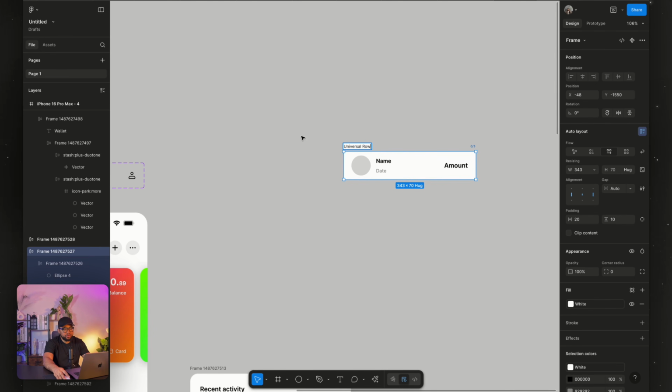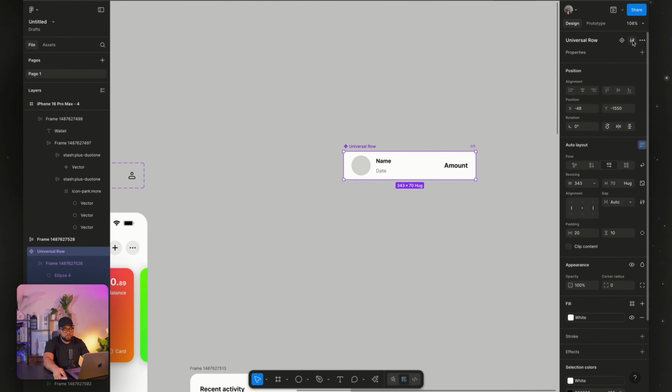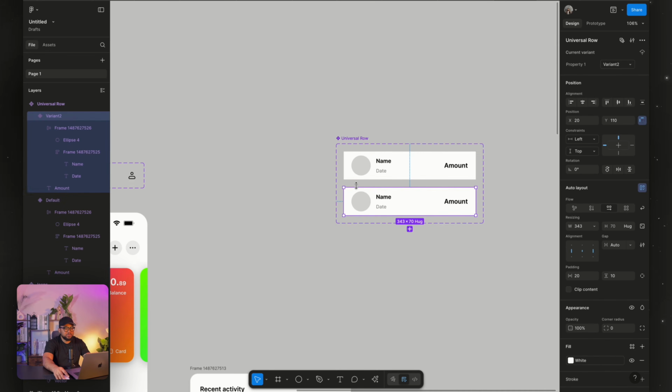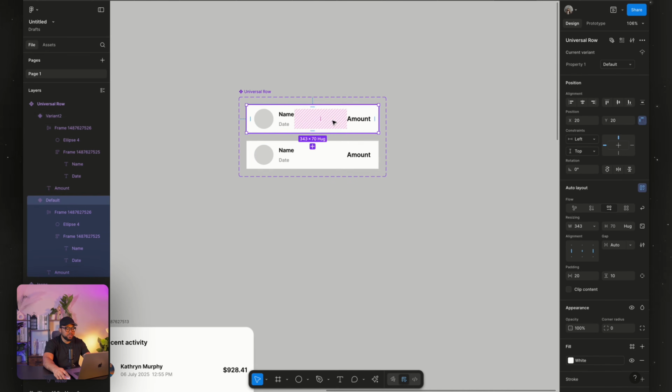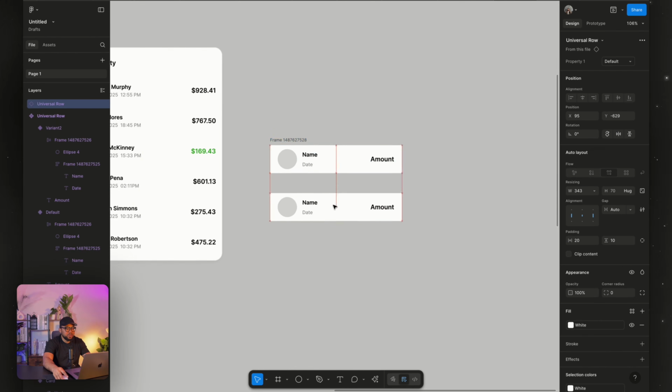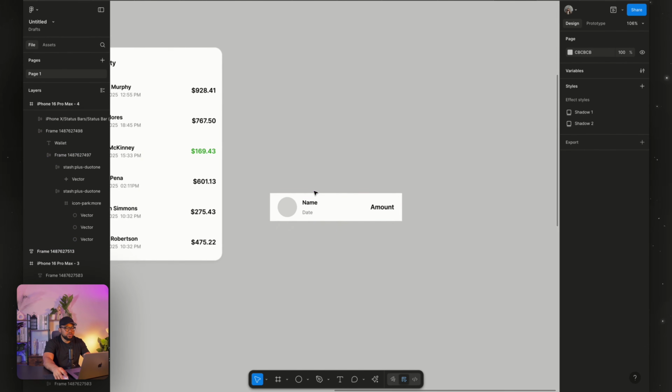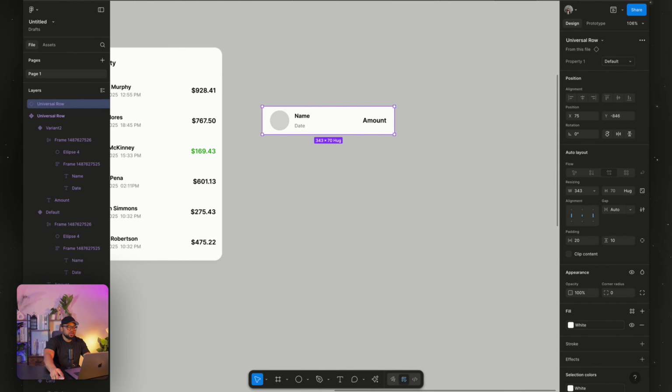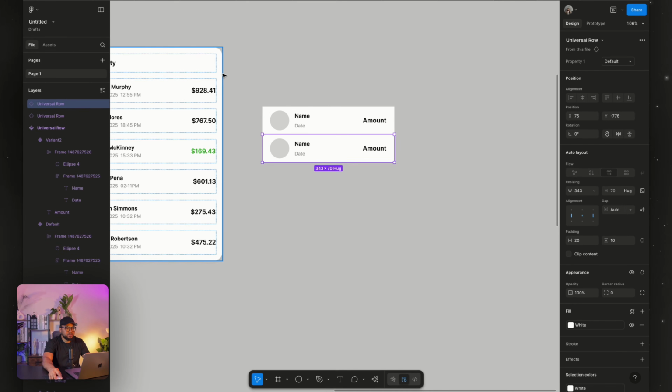So I'll call this universal role, and I'm going to make this a component, then create another variant. So we're going to select this. So assuming we want another form of design, so maybe amount, field, and all those kind of stuff, so we can actually use it. So here I'm going to duplicate this and bring it here. So this is going to go, and I'm going to duplicate, bring it here.